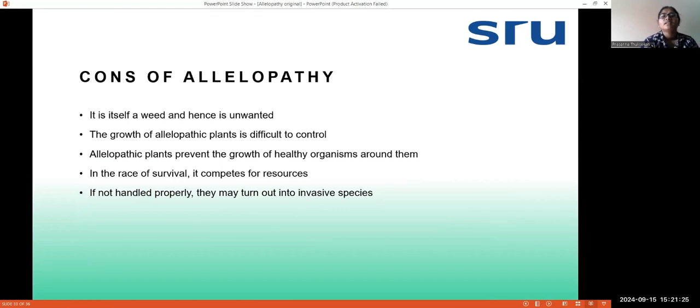Next are the cons of allelopathy. It is itself a weed and hence is unwanted. The growth of allelopathic plants is difficult to control. Allelopathic plants prevent the growth of healthy organisms around them. In the race for survival, it competes for resources. And if not handled properly, they may turn into invasive species. So these are all the cons of allelopathy.